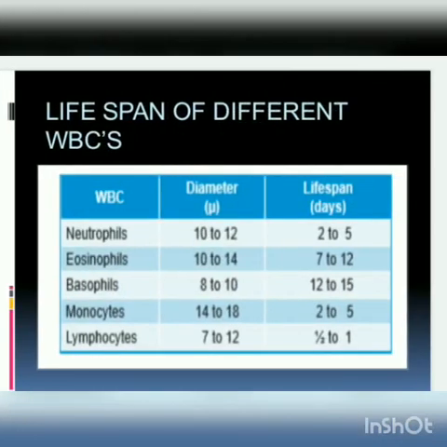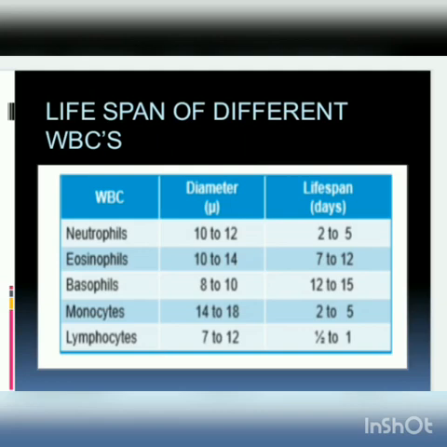Okay, we'll see the lifespan of different WBCs. This is not present in our book, so I have given this. Neutrophils have a lifespan of 2 to 5 days. Eosinophils 7 to 12 days.